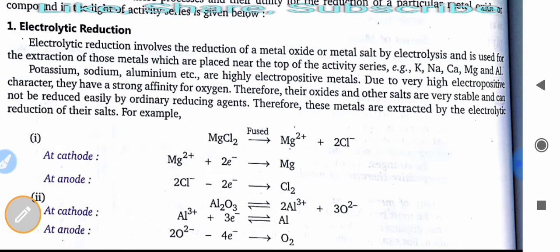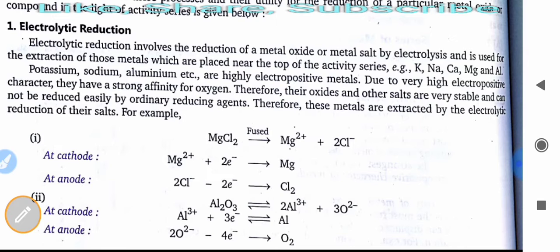are highly electropositive metals. Why use this method? Because these are highly electropositive metals. As we know, when we move down the group, electropositive character reduces. So they occur at the top of the series, so they are highly electropositive. Due to very high electropositive character, they have a strong affinity for oxygen.